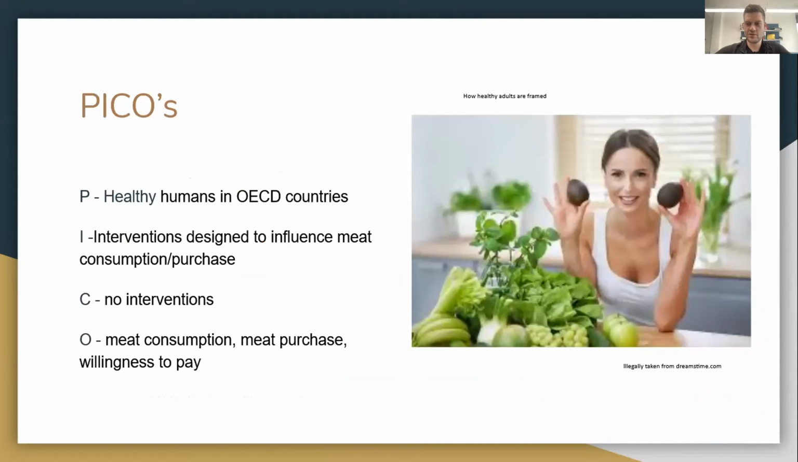So these are our PICOs. We are interested in, as we said, high and middle income countries, and to make that easier, we used OECD countries as a proxy for that. We looked at how healthy adults are framed on the net, and this is the first result of our study, the lady on the right. We looked for interventions that are designed to influence meat consumption and purchase. Our counterfactual is no intervention, and we have meat consumption, meat purchase, and willingness to pay as outcomes.